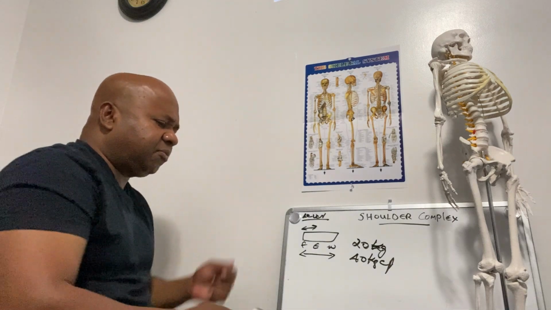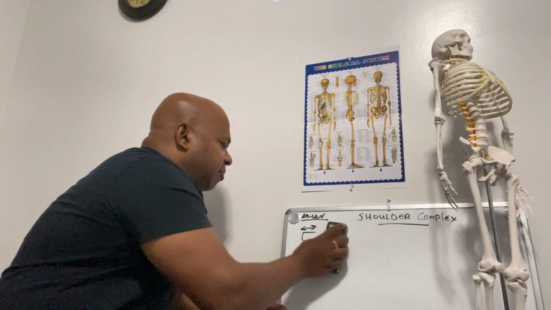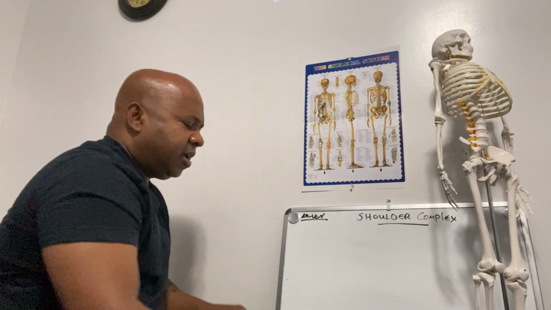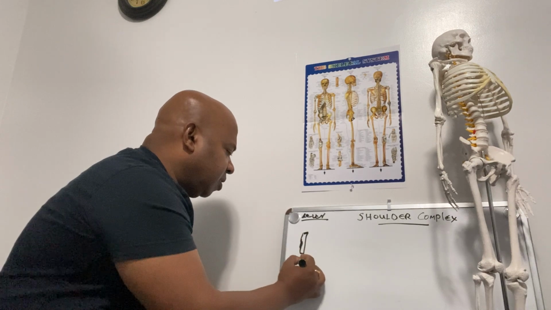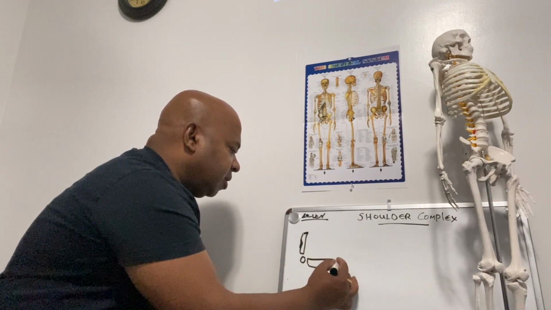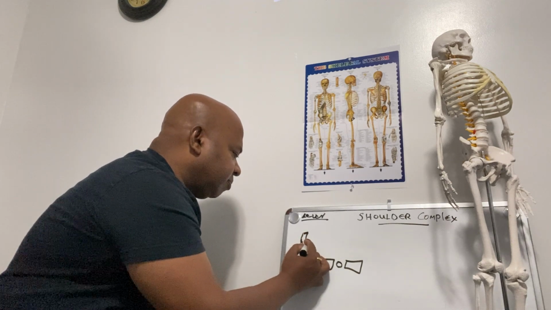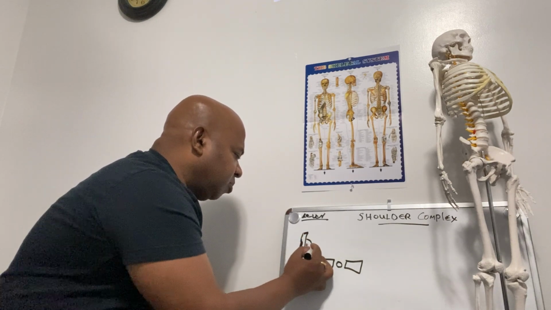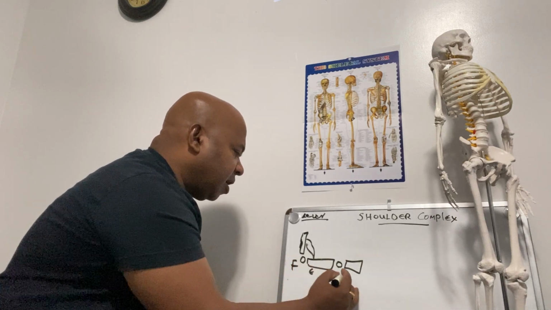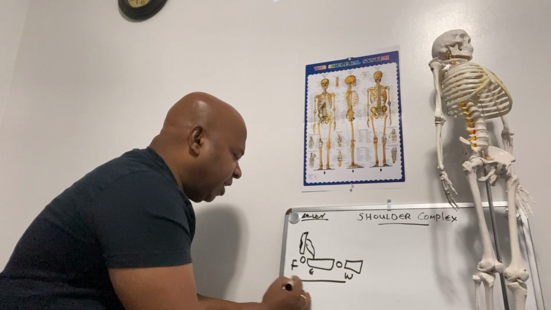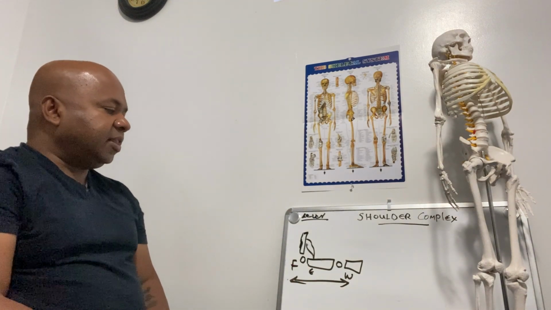An example of the third order lever is elbow flexion. So again, the humerus, the elbow joint, the forearm, the hand segment, and the biceps muscle inserted into the bicipital tuberosity of the radius. So the fulcrum, effort and weight. Here you see the weight arm is more than the effort arm.